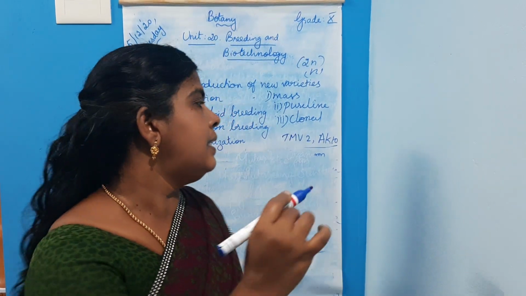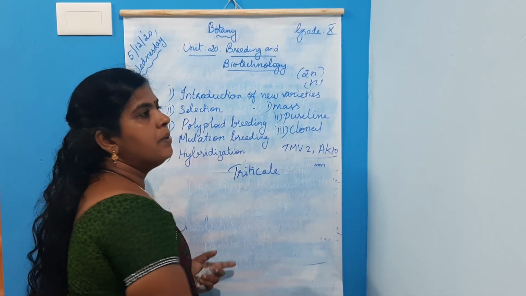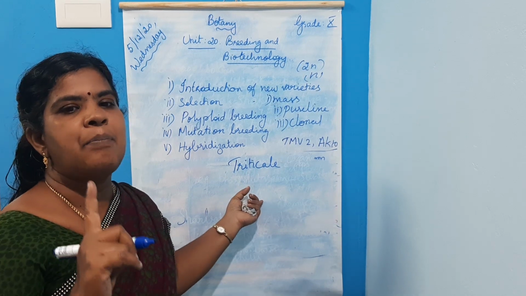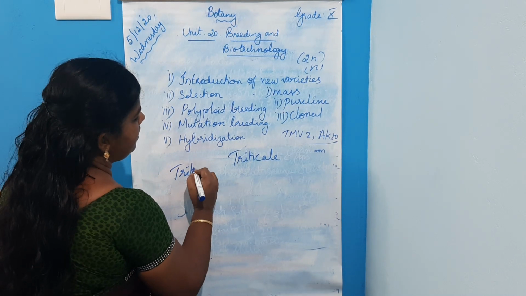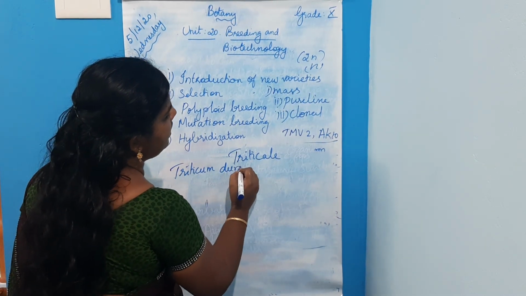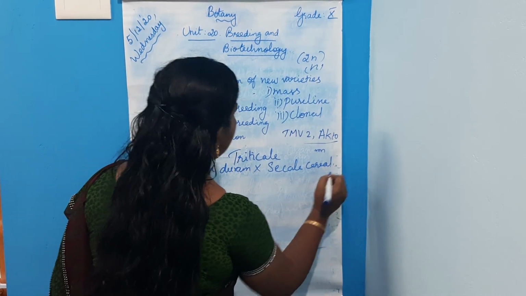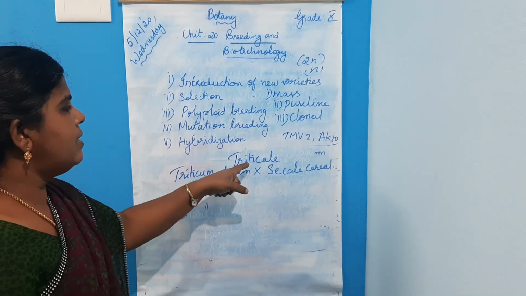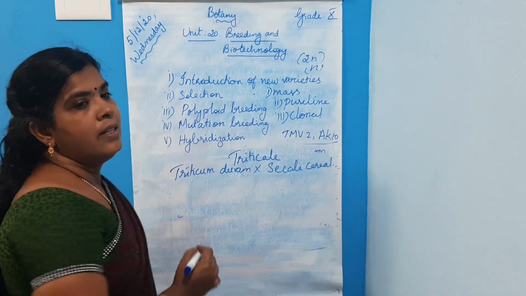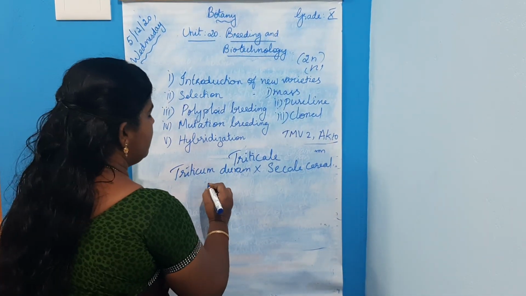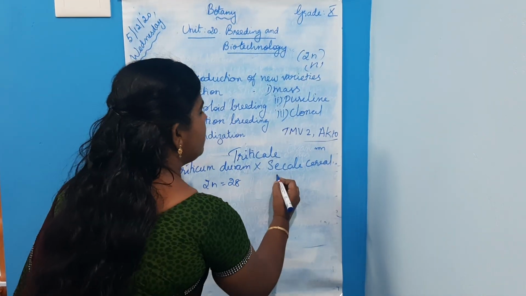Triticale, for example, is a man-made cereal. It is the first man-made cereal, obtained by crossing Triticum durum with Secale cereale. Triticum durum has 2n equal to 28, Secale cereale has 2n equal to 14.